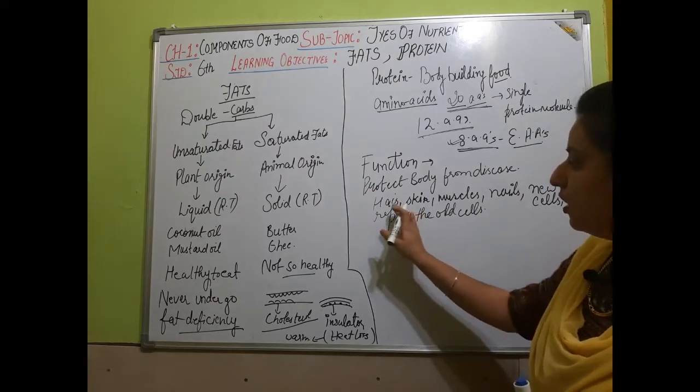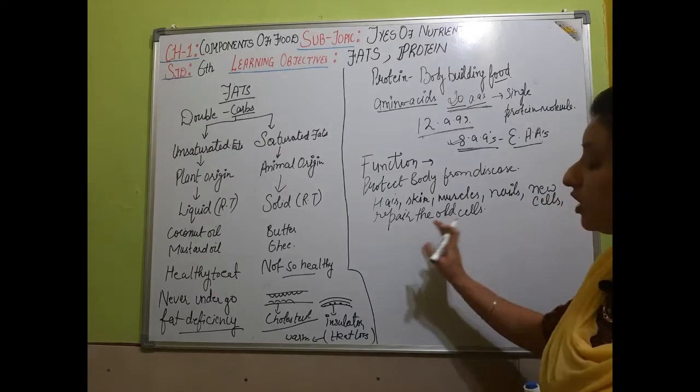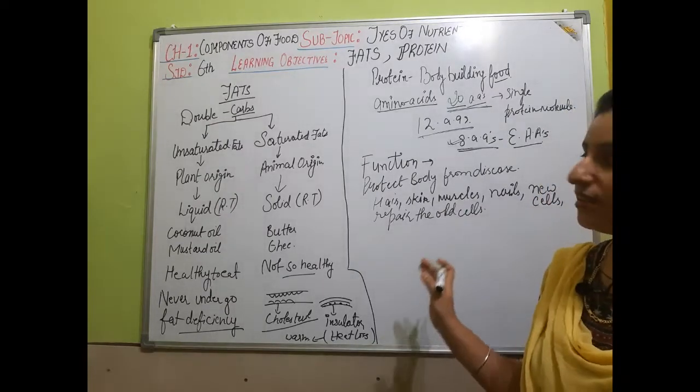So hair, skin, muscles, nails, new cells and the repair of old cells are done with the help of proteins.